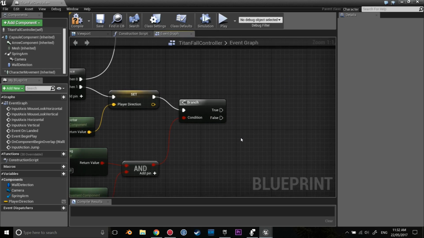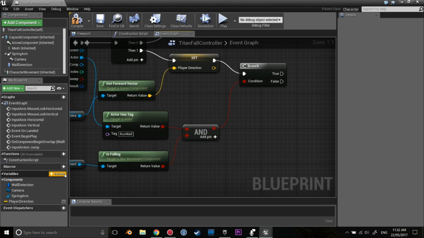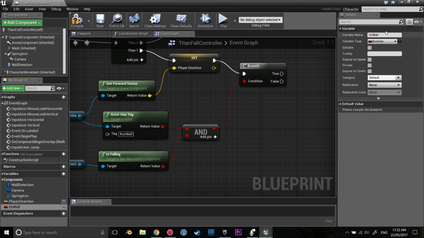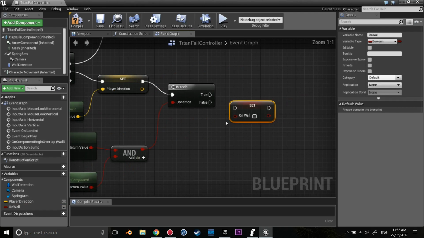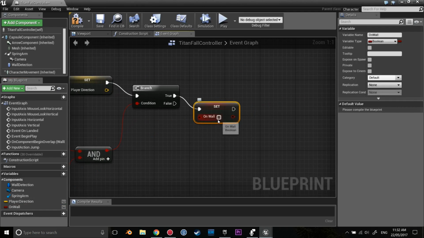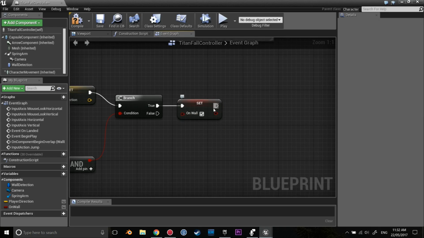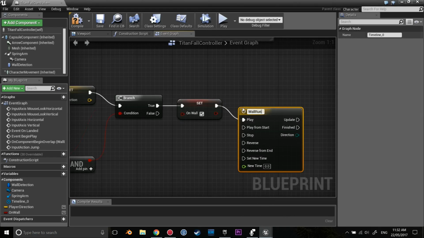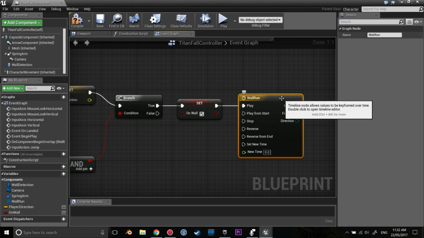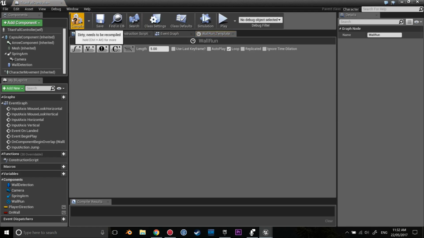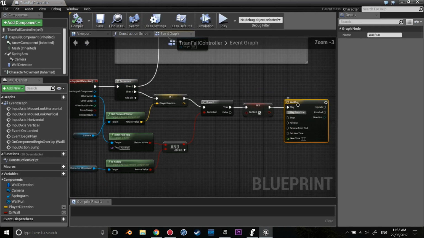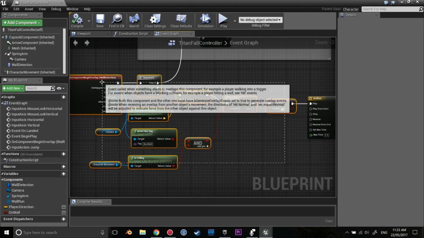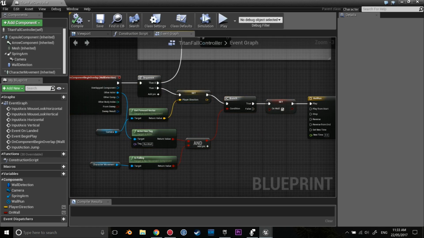Once we have done this, we are then going to make one more boolean. So we're going to call this on wall, and we're going to make this a boolean, which we're going to use quite a bit later, but we're not going to use just yet. So we're going to set this to true. And then we're going to go into our timeline. So we're going to add a timeline, wall run. And the only thing this timeline needs to do right now is if you double click it, we need it to loop. So it's like an event tick essentially sitting in the middle, which is going to continue running all of our wall run code, while this is the prerequisite stuff to see if we can wall run.